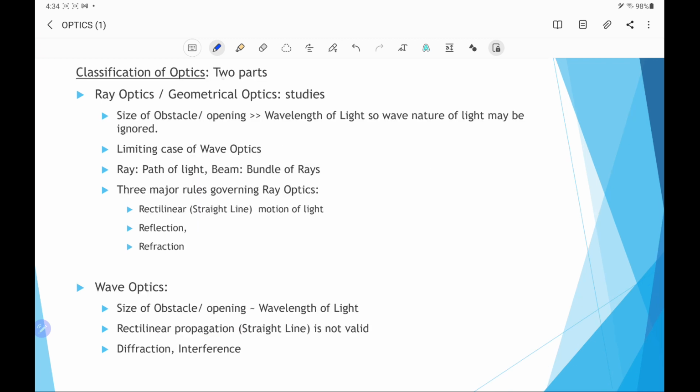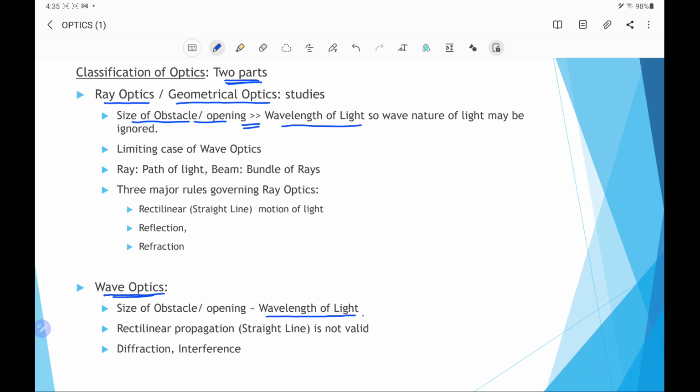Optics can be classified into two parts. One is ray optics, which we can also call geometrical optics, while the other is wave optics. If we compare these two, in wave optics, the size of the obstacle or the opening of the slit is comparable to the wavelength of light. While in ray optics, the size of the obstacle or opening is very, very much greater than the wavelength of light.